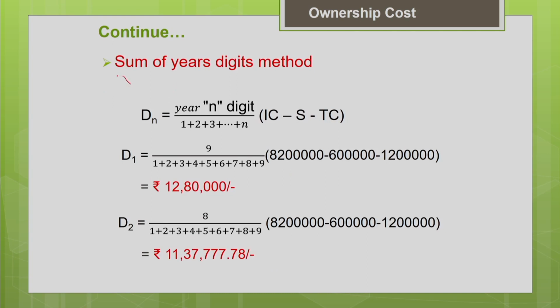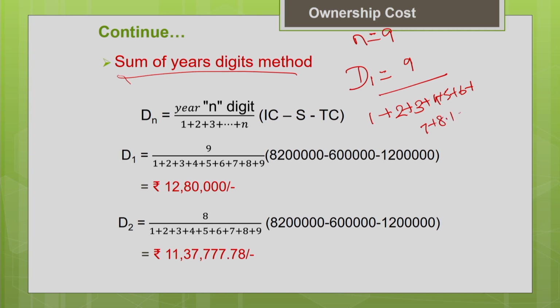Next is the sum of the years digit method. How do you calculate the depreciation for the first year? The number of years left in the recovery period is n equal to 9, divided by the sum of the years in the useful life, 1 plus 2 plus 3 plus 4 plus 5 plus 6 plus 7 plus 8 plus 9, multiplied by your initial cost minus your salvage value minus tire cost. This will give you the depreciation for the first year.